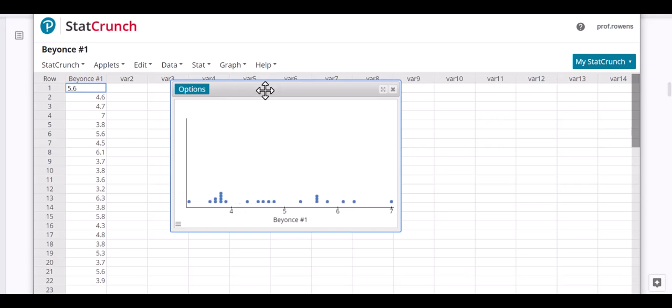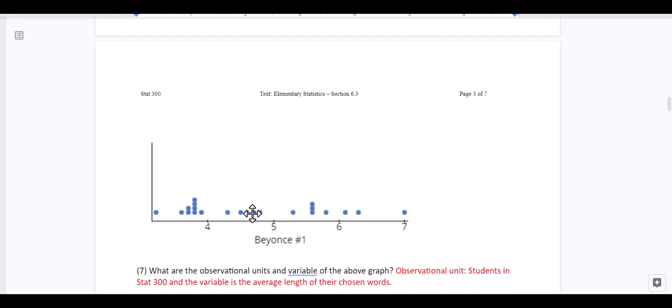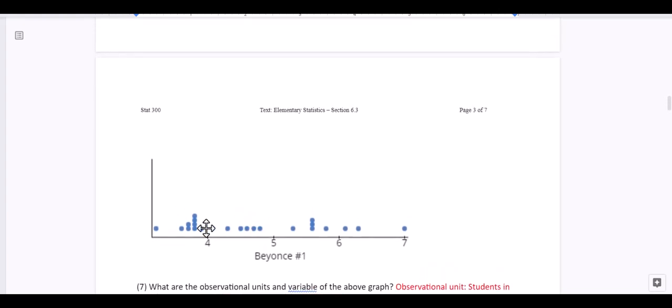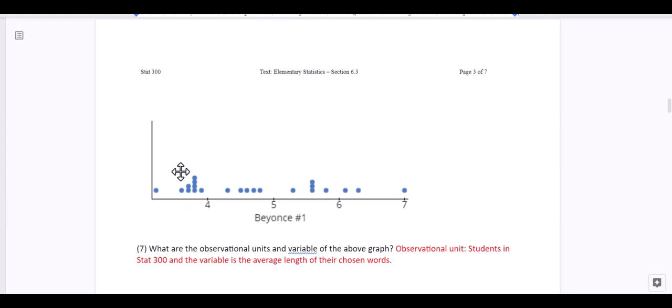10 chosen words. So let's go back to the notes. And so we can see the dot plot in here. So the next question is, what are the observational units and variable of the above graph? Well, the observational units are you guys, the students, right? The students in stat 300, I asked you to give me your average word length.